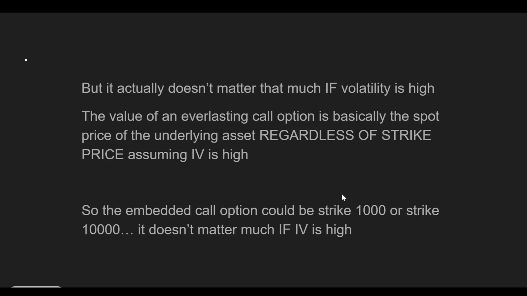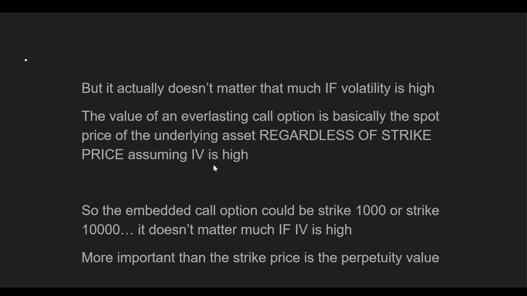Okay, so let's take it back here. The embedded call option could be strike 1,000 or strike 10,000, and it doesn't really matter if the implied volatility is high. And when we're talking high, we're looking at about a 100 vol asset. So the more important thing than strike price is the perpetuity value. It's that $8 per year dividend.